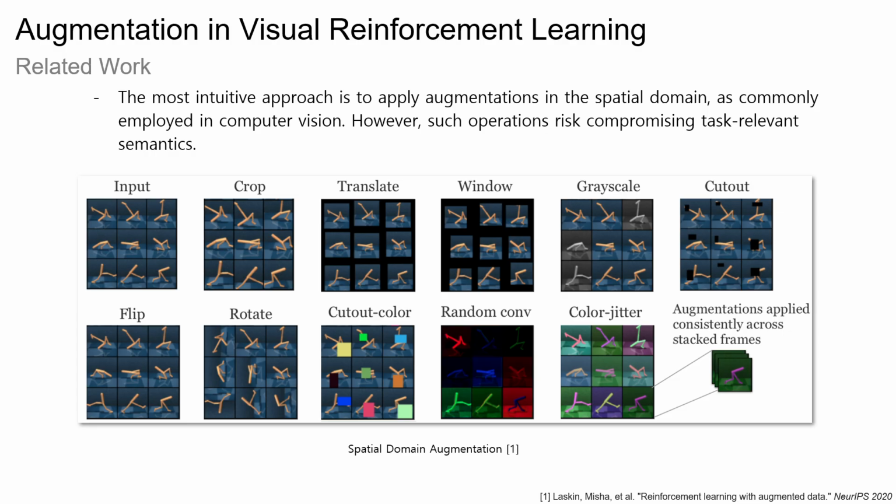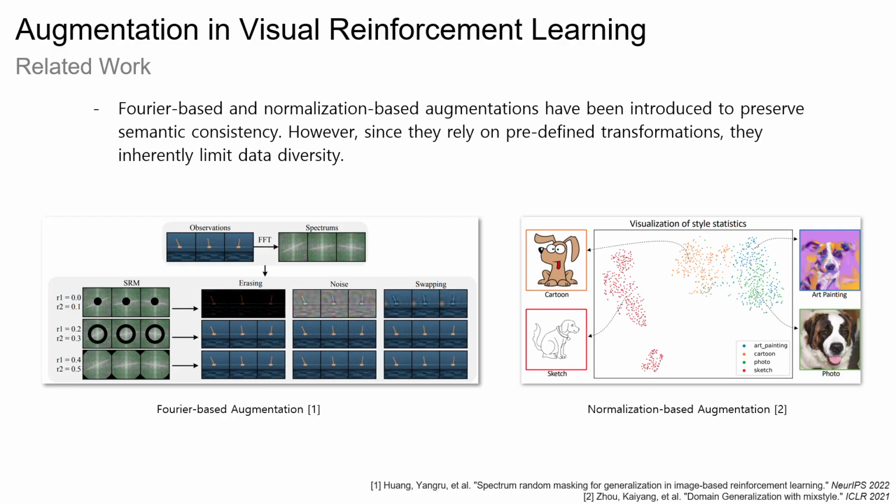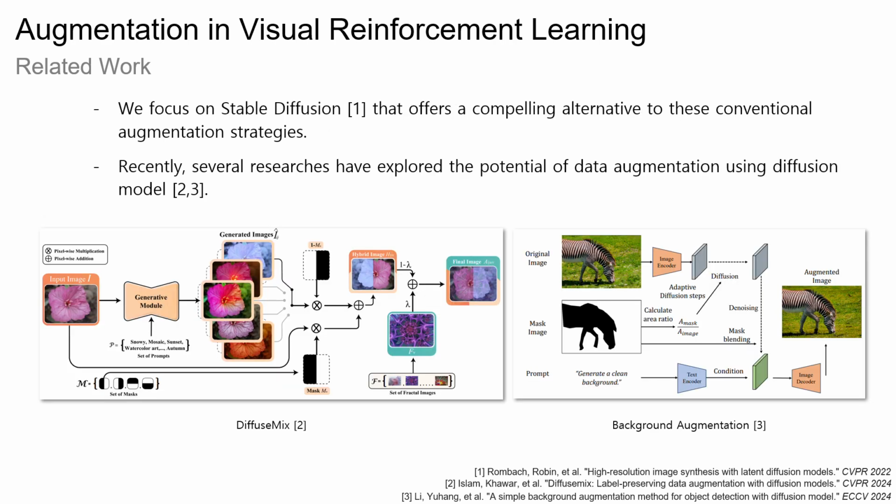One intuitive solution is augmentation. Traditional augmentation like flips, shifts, or random convolution effectively increases diversity. However, they often harm the task-relevant information. More advanced approaches such as tree-based or normalization-based have been introduced to preserve semantics, but they still rely on predefined transformations, which limit diversity. To overcome this limitation, we turn to Stable Diffusion.